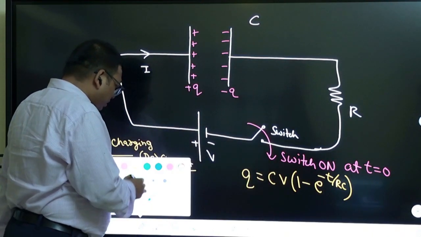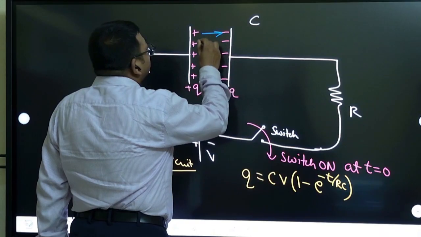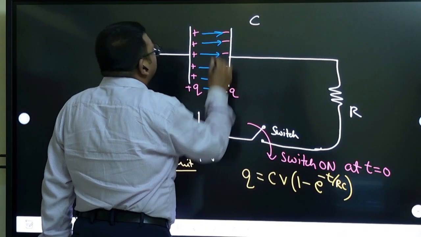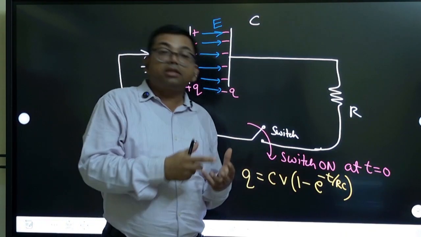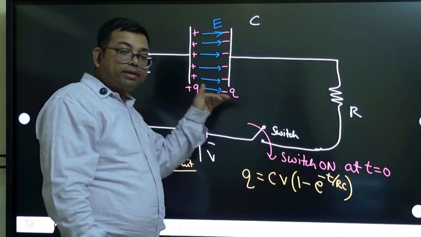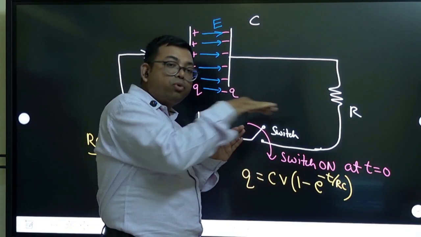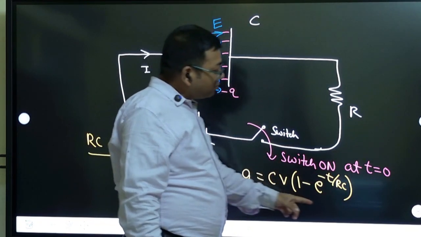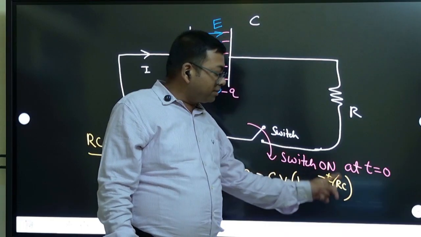Because of these charges, electric field lines will be developed. You know, electric field lines go from positive to negative. So this electric field line will also develop. If there is more charge, more electric field lines; less charge, less electric field lines. So initially there is no charge, so no electric field. As soon as you switch on, charges start developing, so the field starts building up more and more. So stronger and stronger field will develop. But after a very long time, when you take time very large, e to the power minus infinity will become 0.